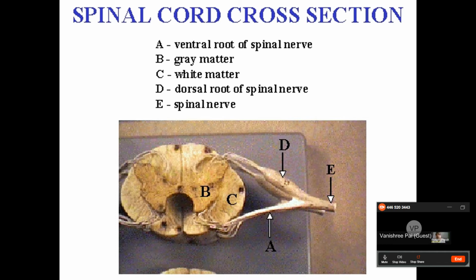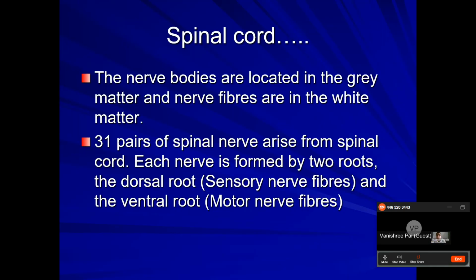So here I was talking about, see, this is the cross section of the spinal cord where you can see two nerves originating and forming a spinal nerve. One is the ventral spinal root, which is the motor nerve. That is what you call the dorsal root of the spinal cord, which carries the information from different parts of the body. Now, in the spinal cord, the nerve bodies are located in the gray matter and nerve fibers are in the white matter. You know what is white matter and gray matter, which you have studied in the brain also.